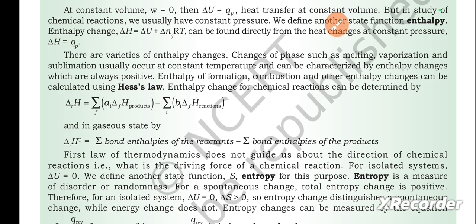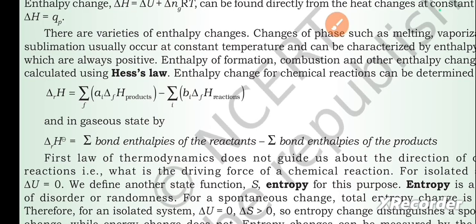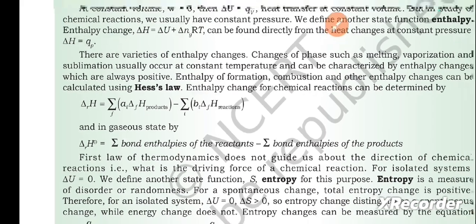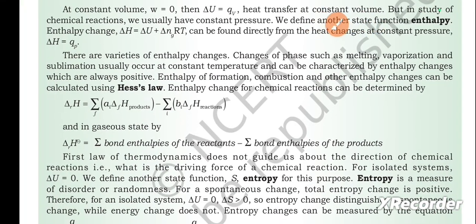Enthalpy change for chemical reactions can be determined by this equation in gaseous state: delta r H equals sigma bond enthalpies of the reactants minus sigma bond enthalpies of the products. First law of thermodynamics does not guide us about the direction of chemical reactions, that is, what is the driving force of chemical reaction. For isolated systems, delta U equals 0. We define another state function, S, entropy, for this purpose. Entropy is a measure of disorder or randomness.